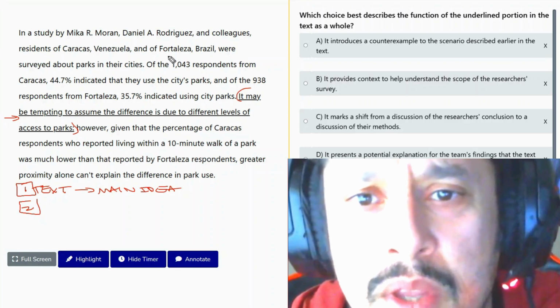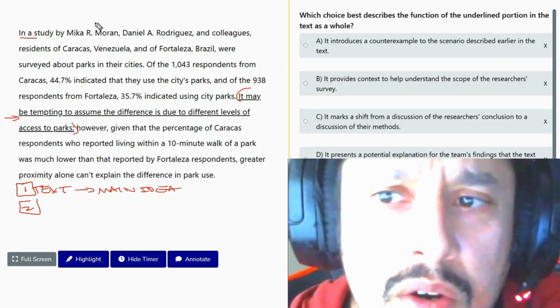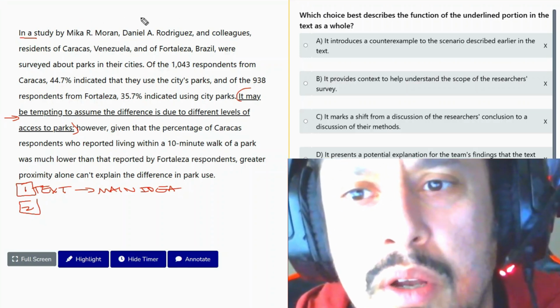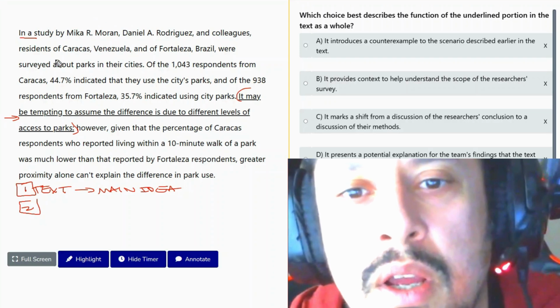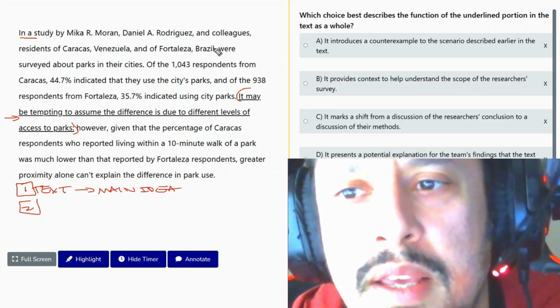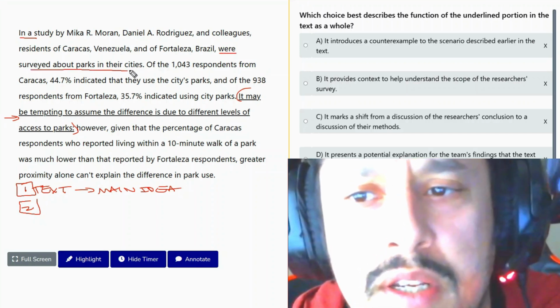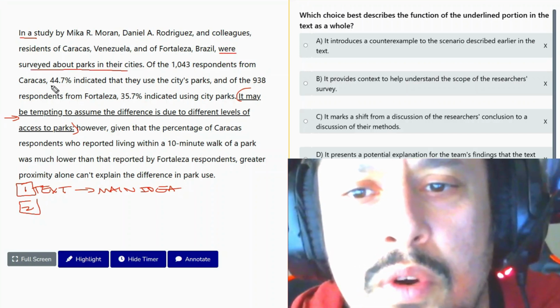Lots of names here. In the study, you should mentally ignore these names, right? Unless you have multiple values to keep track of. Okay, in the study, people were surveyed about parks in their cities. 44%.